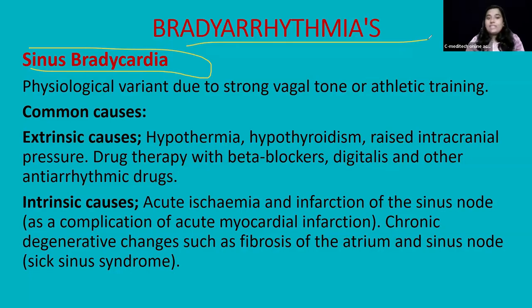Normal action of the sinoatrial node you already know. So what happens here? If the slope after depolarization is flatter, it will cause a slower heart rate. You know the autonomic action also, right? Sympathetic action will speed up, whereas vagal action will slow down. I already explained that in that chapter. So what is the spectrum of sinus node problems? The first one is sinus bradycardia. It simply means the heart is beating slower than normal. That's it. Even though it is beating slower than normal, it is in a coordinated manner.